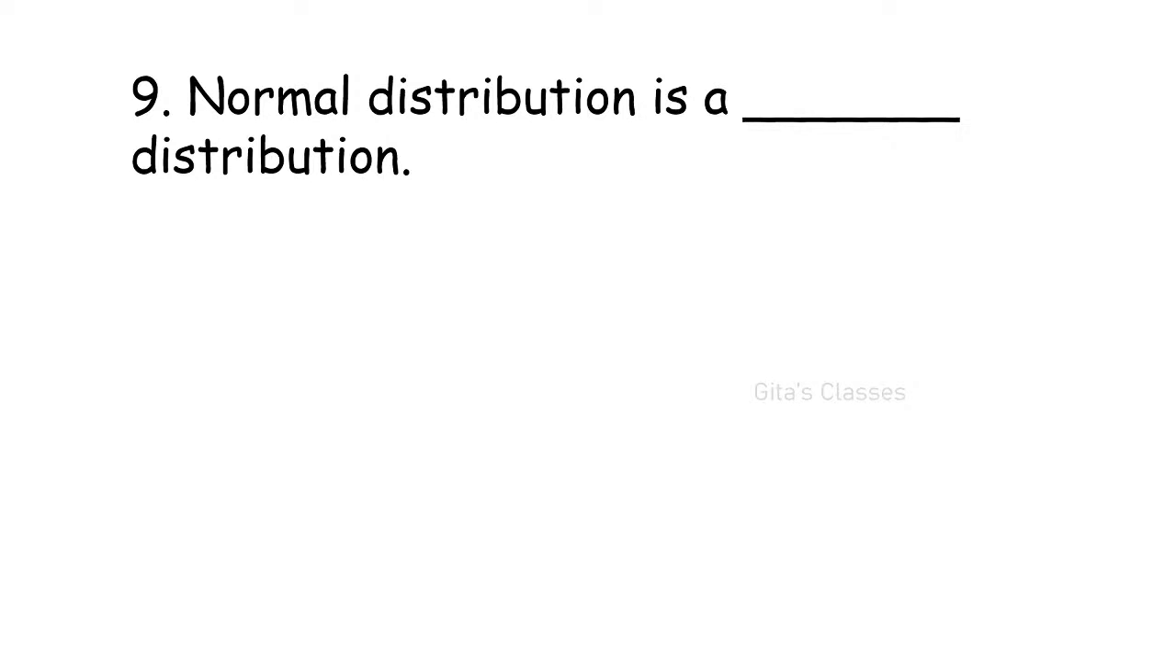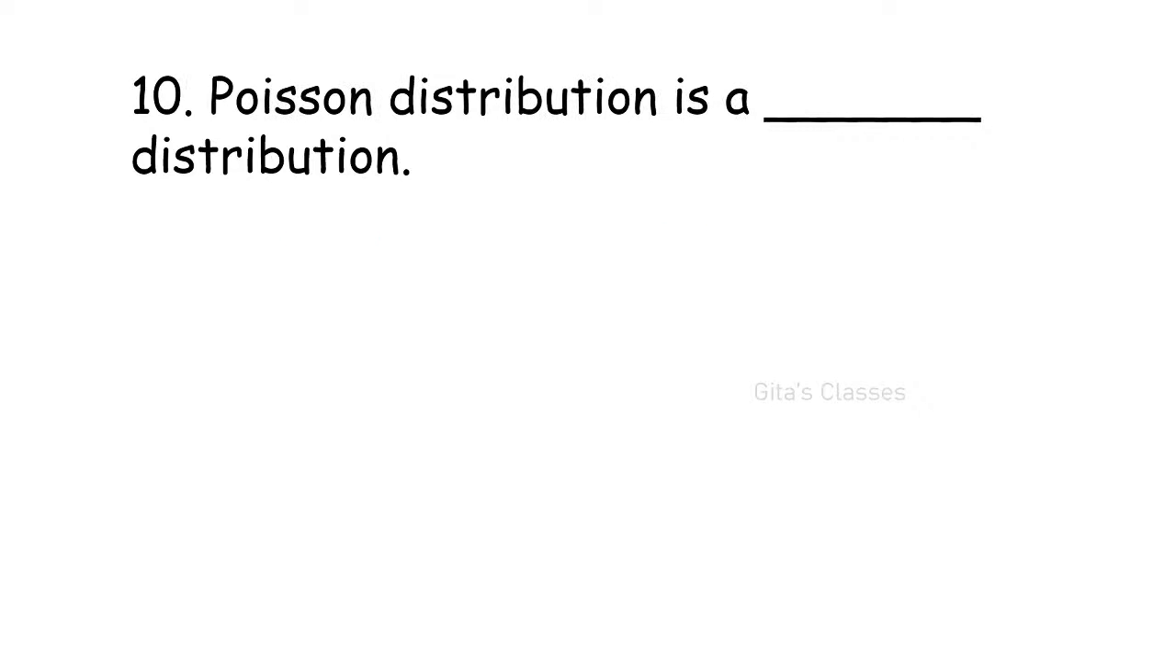Karimulla, discrete is right. Uma Reddy, continuous is right. Shivakumar, continuous is right. Yes, very good. Normal distribution is a continuous distribution. Very good. Yes, ma. Nagalakshmi, correct. Continuous distribution is correct. Very good. Nandini, continuous is right. Please post your number also.